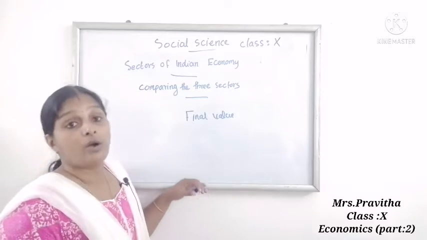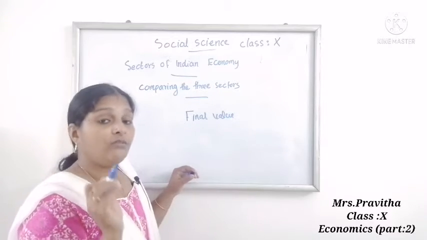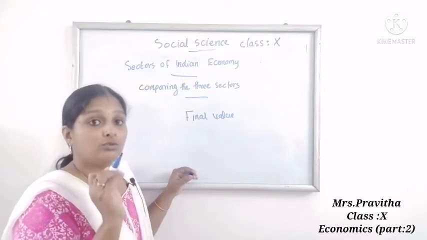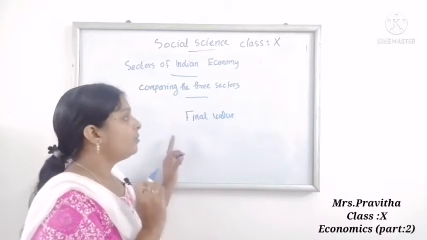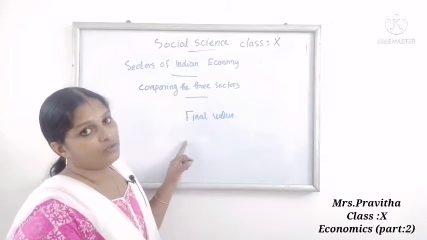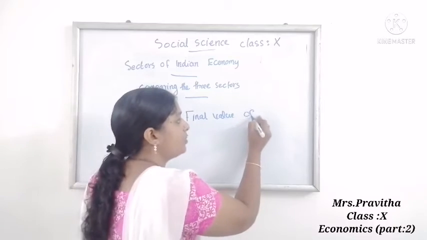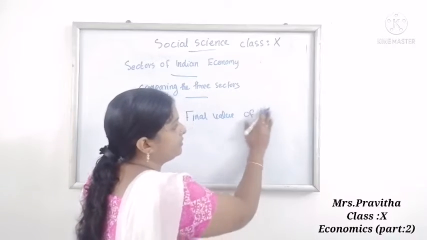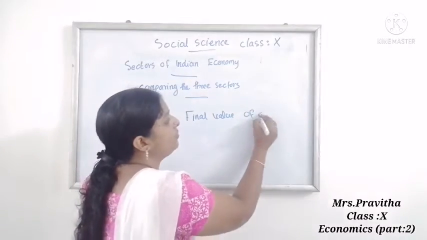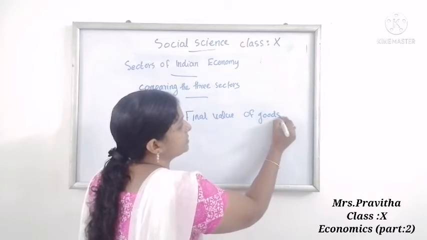For counting the various goods and services and knowing the total production, what will we take? The final value of goods and services. Ma'am will give an example, then it will be easy.